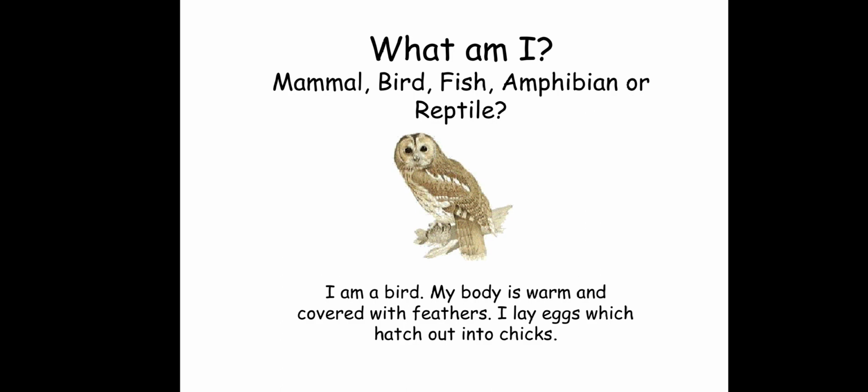How about this one? Owl. Okay, owl is very, very easy. As you can see, it has feathers. What type of classification of animals has feathers? Of course, it is a bird. So if the animal has feathers, it belongs to birds. Okay, bird. Owls also can lay eggs, and they are called chicks.